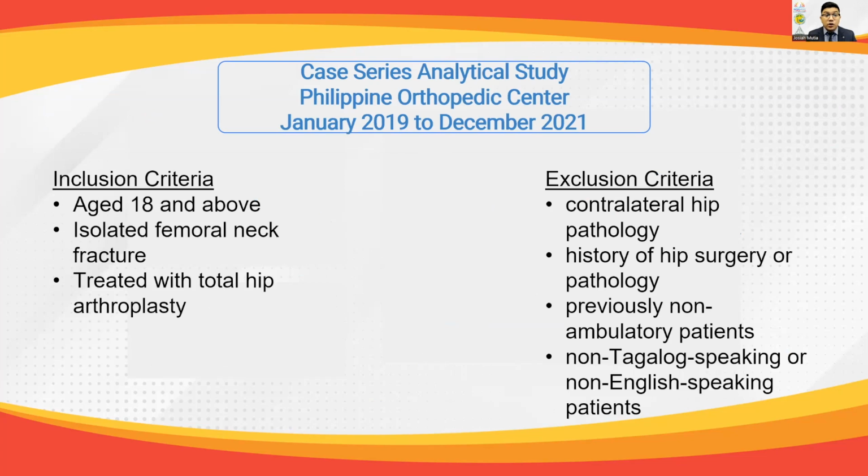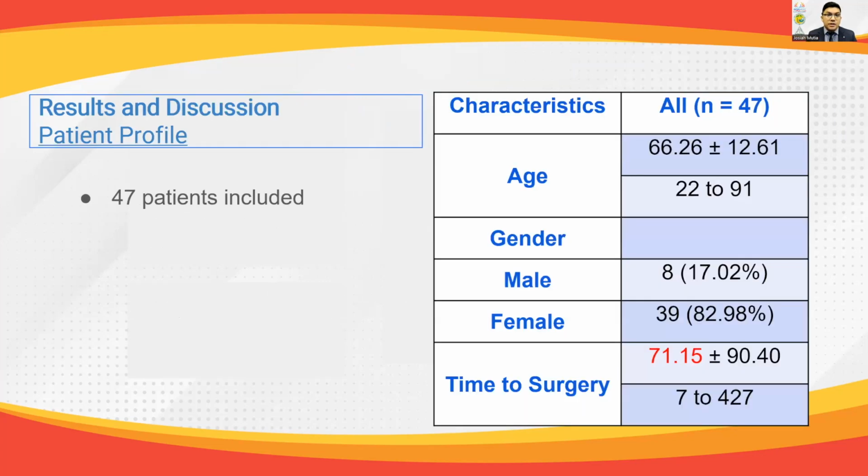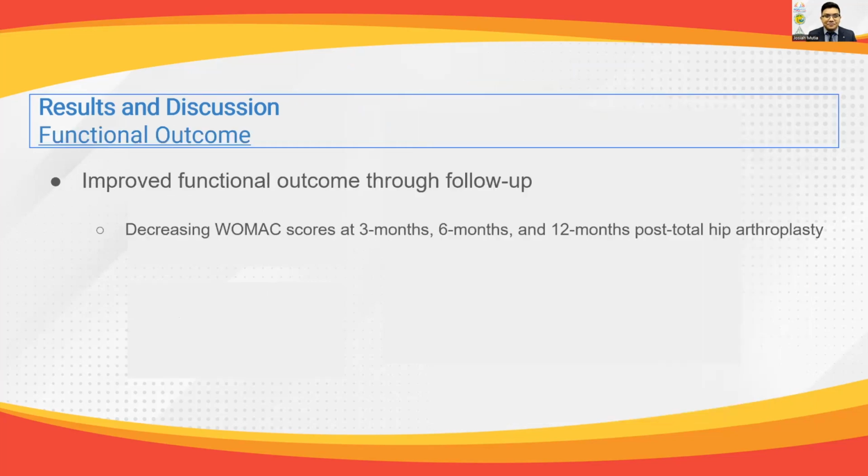The cases included all adults with isolated femoral neck fractures treated with total hip arthroplasty. Excluded from the study are those with previous hip pathologies or surgeries, non-ambulatory patients, and those who cannot understand Filipino or English. The following were the statistics used in the study. The patients included were aged 22 to 91, with an average age of 66. The patient profile was largely made up of females at 83%, and the average time to surgery was 71 days.